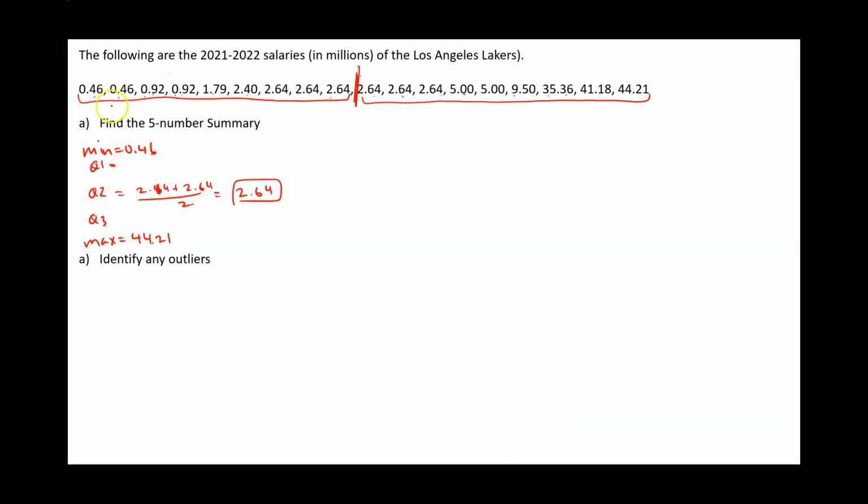My lower set has 9 values, so my exact middle is going to be 1.79. My upper set also has 9 values, so my exact middle is going to be 5, because I have 4 below, 4 above. So my Q1 is 1.79, and my Q3 is 5.00.